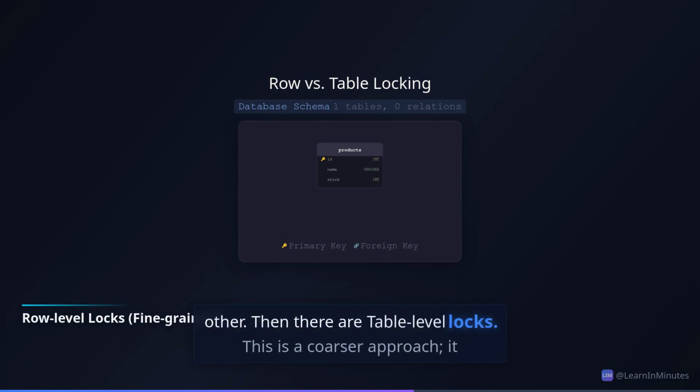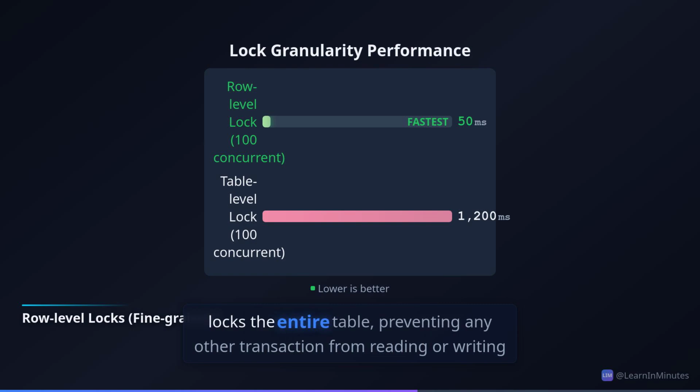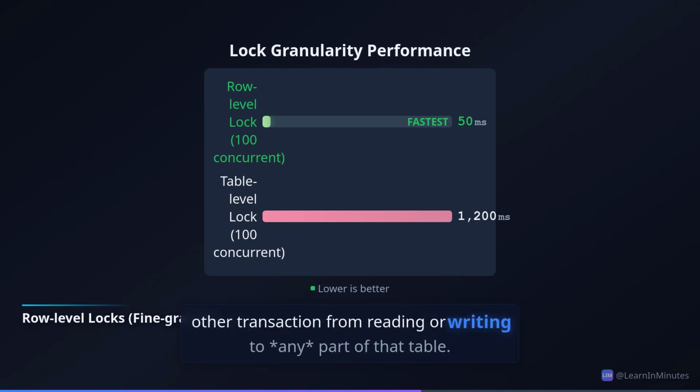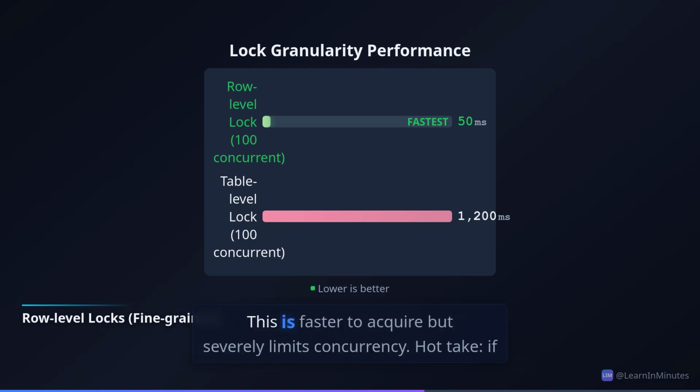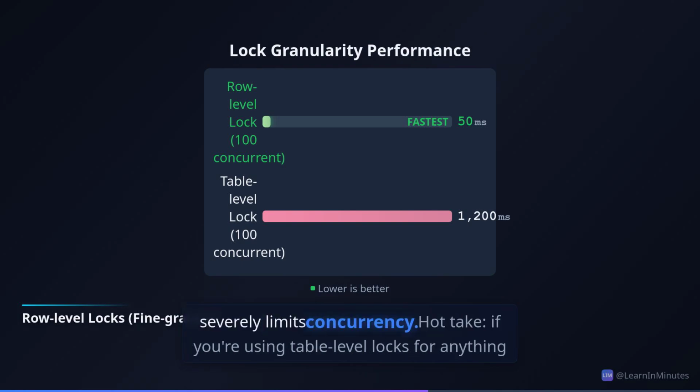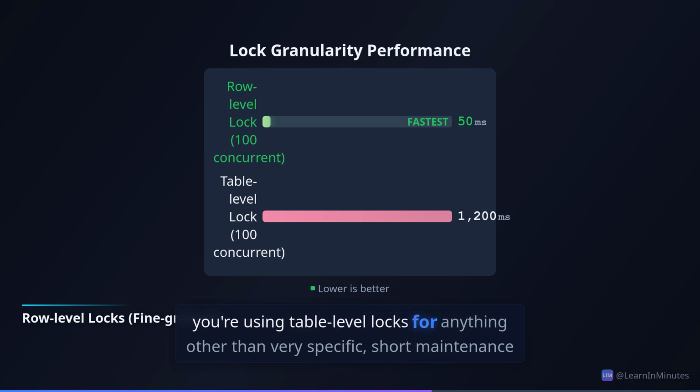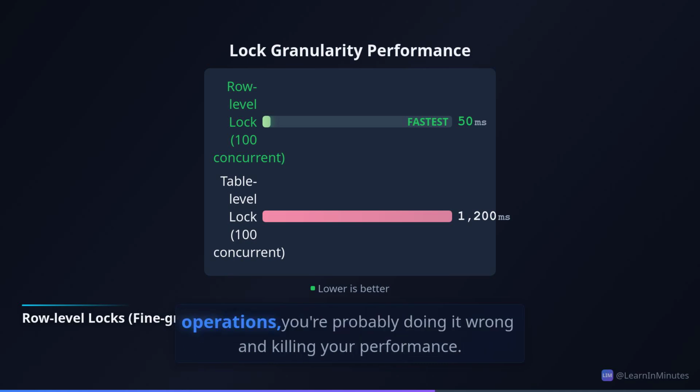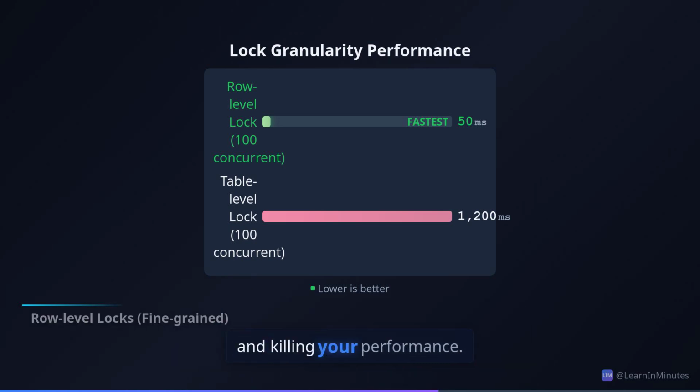Then there are table-level locks. This is a coarser approach. It locks the entire table, preventing any other transaction from reading or writing to any part of that table. This is faster to acquire, but severely limits concurrency. Hot take: if you're using table-level locks for anything other than very specific, short maintenance operations, you're probably doing it wrong and killing your performance.